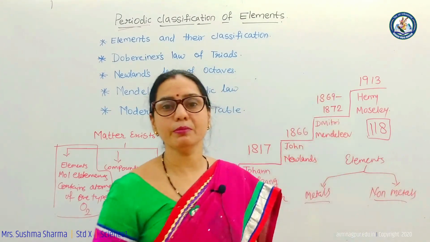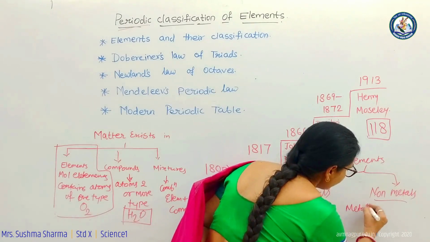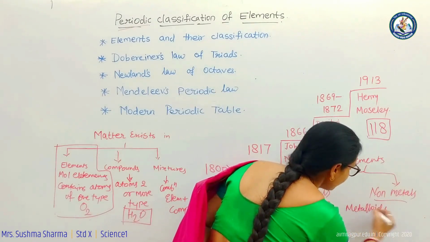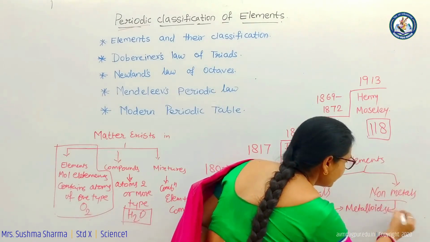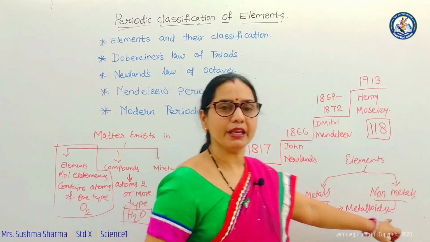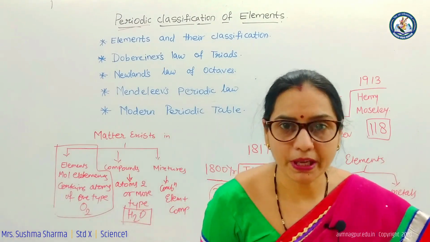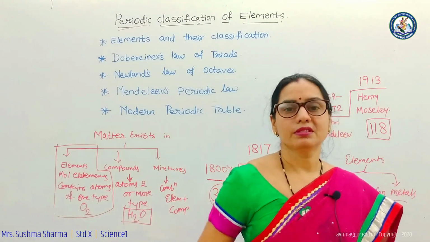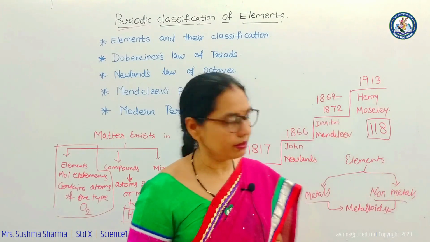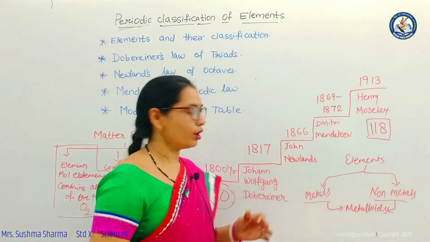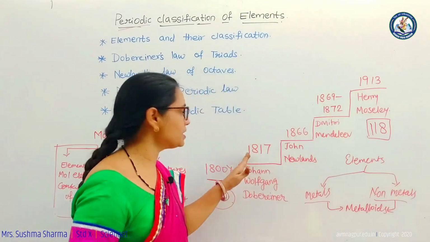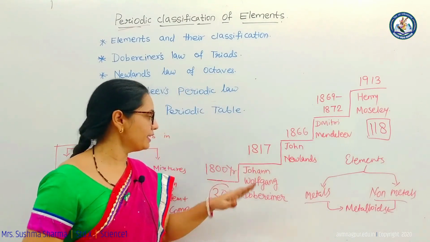Now there was a question where to place these elements. These elements were known as metalloids, and where to place them was a great question. Later on scientists worked on these elements, and Dobereiner was the first scientist, in 1817.